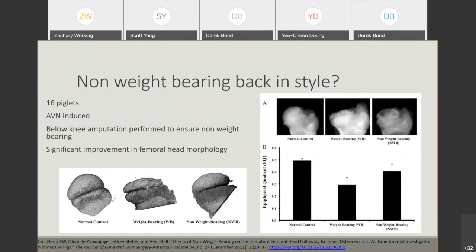Also, is non-weight bearing back in style? We know from animal studies, in a piglet model, that avascular necrosis was induced in these immature pigs, and some ultimately had an amputation of that leg to simulate non-weight bearing, compared to other pigs that did not have an amputation. You can clearly see that those who were forced to be non-weight bearing ultimately had a much better shape of the femoral head than those who were weight bearing. So we clearly see that weight bearing has some negative effects that deform the femoral head.